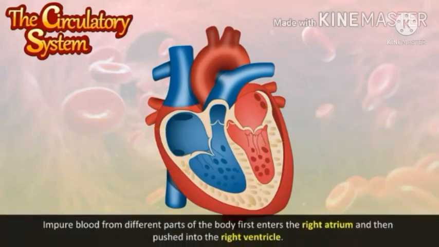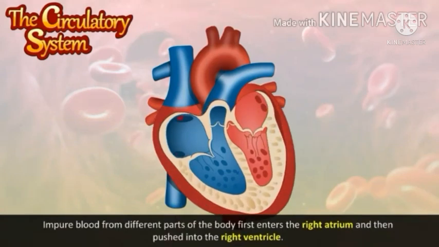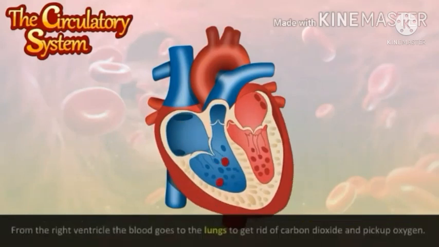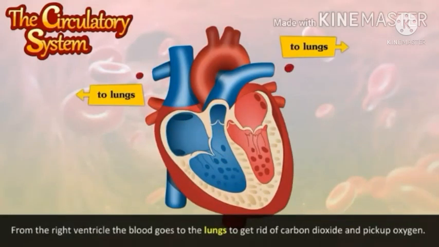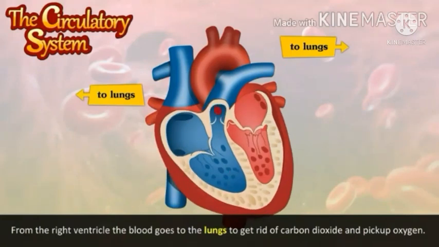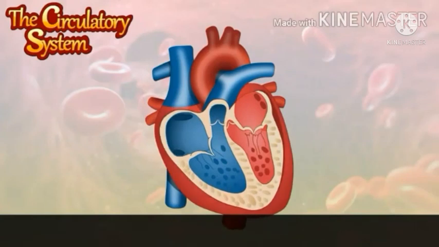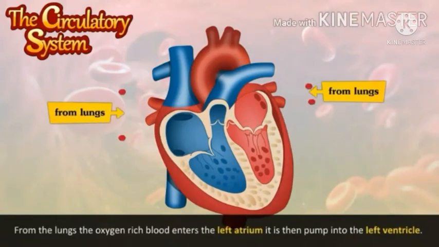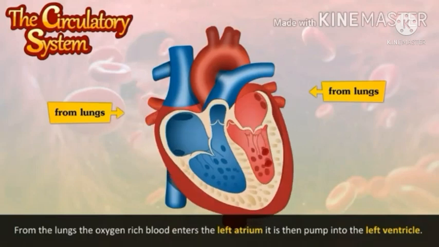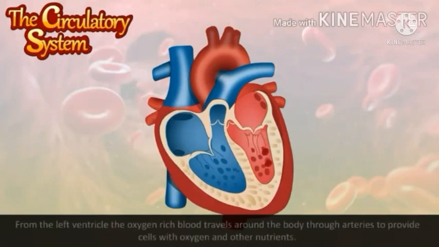Impure blood from different parts of the body first enters the right atrium and then is pushed into the right ventricle. From the right ventricle, the blood goes to the lungs to get rid of carbon dioxide and pick up oxygen. From the lungs, the oxygen-rich blood enters the left atrium. It is then pumped into the left ventricle.